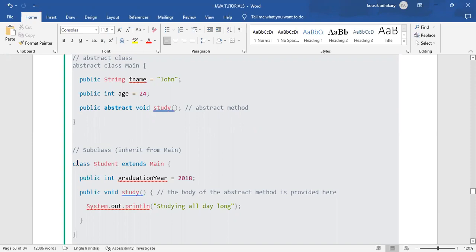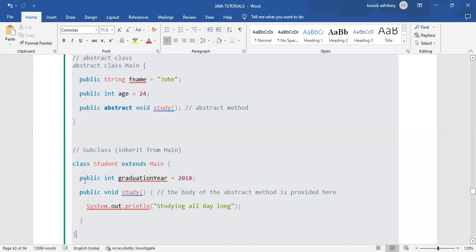And this is the normal class we have created, and within the normal class we are extending the main class. That means whatever data, values, variables and methods are available within the main class, we can access within the student class. And within the student class we have another variable.